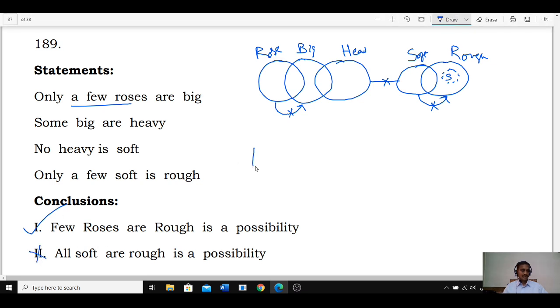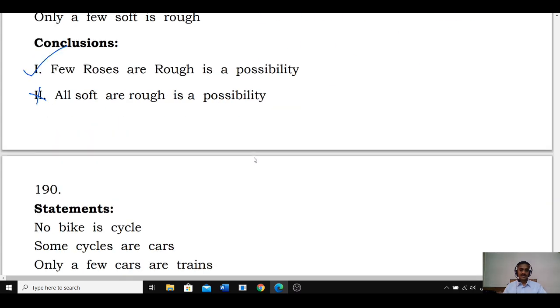And so what is your answer? Only one alone is possible. Only one alone, it is given as choice one. Here, only one alone, choice one is the answer. Next one, question number 190.